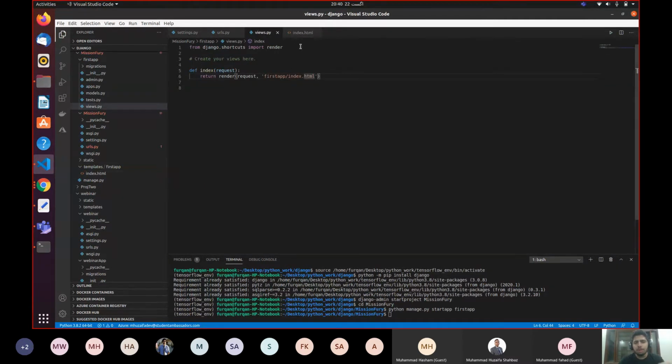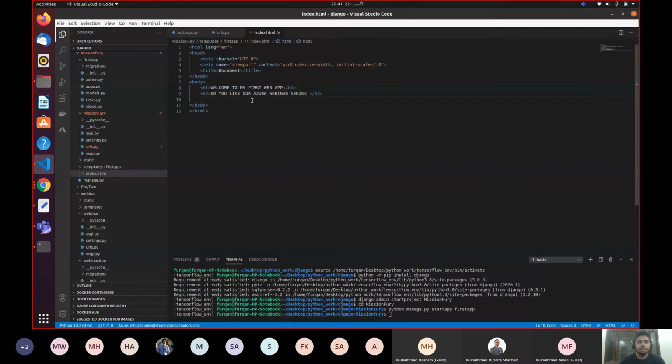So I'm going to pass the path of the index.html file over here, because the index.html file is inside the folder of first app. As you can see over here, index.html is inside the folder of first app, and first app is inside the templates folder. And the templates path is provided inside the settings.py file. We provided it at the very start, when we opened settings.py and made some changes. Those changes were all related to the changes we are making here. Again, you don't need to understand this thing, because I'm going to confuse you. Okay, so the views.py file is in order, and the index.html file is in order as well.